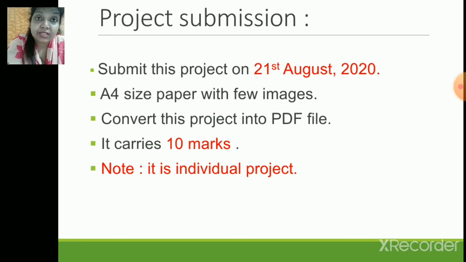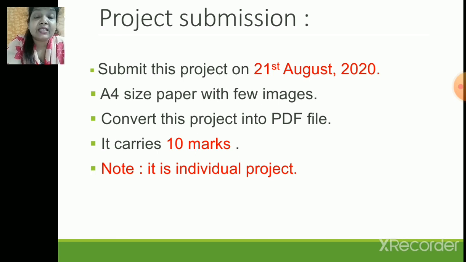All right. Now, as I discussed, A4 size paper with a few images can be accepted. Now, you need to convert this project into a PDF file. Now, if you don't know what a PDF file is and how to convert it, you can take the help of your mom or dad, your mother or father. It's very easy to convert the file. As I told you, nowadays we have got smartphones, so it's very easy. So you can take the help of your parents, right?